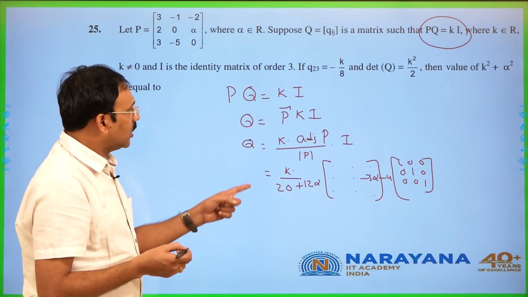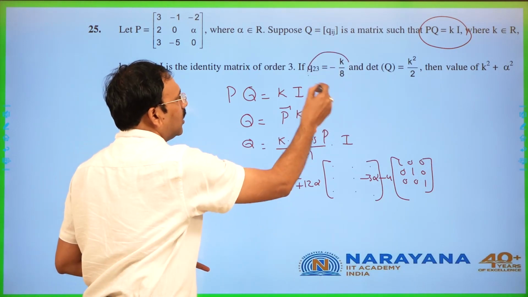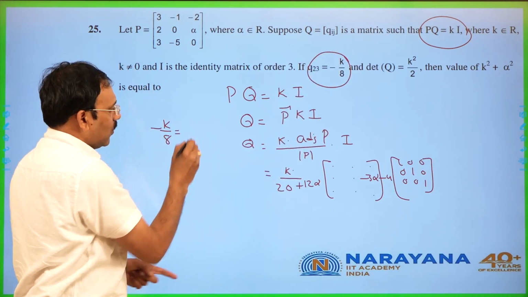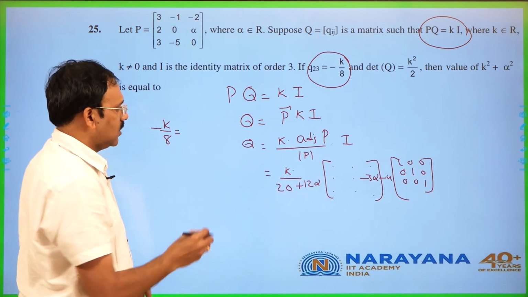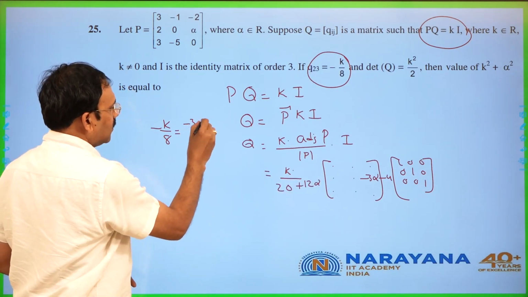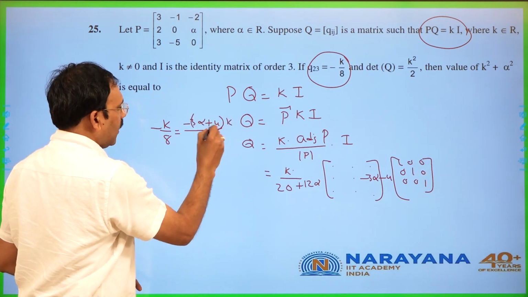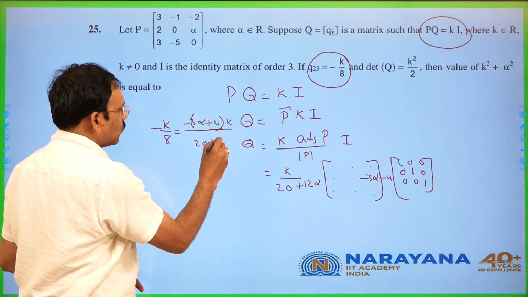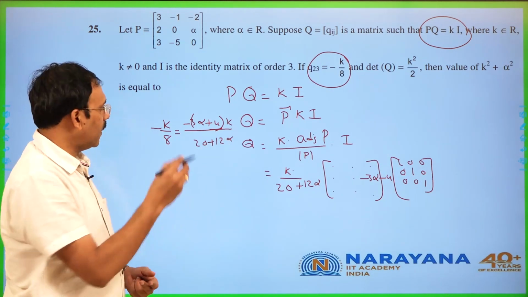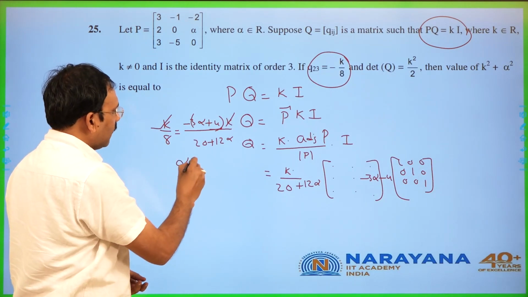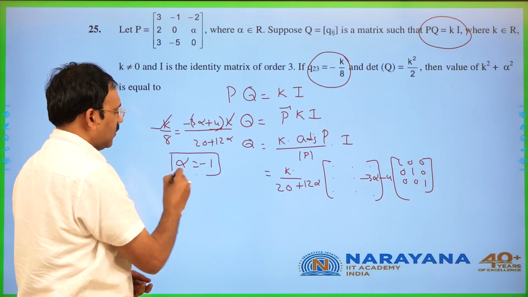Now in this, if you just take Q23, you are going to get minus K by 8 is equal to this into this, that is minus 3 alpha plus 4 into K by 20 plus 12 alpha. From which, of course, K not equal to 0, you are going to get alpha value to be minus 1.